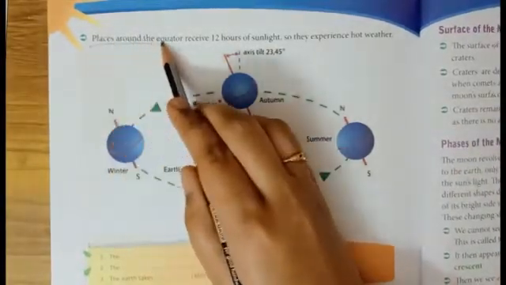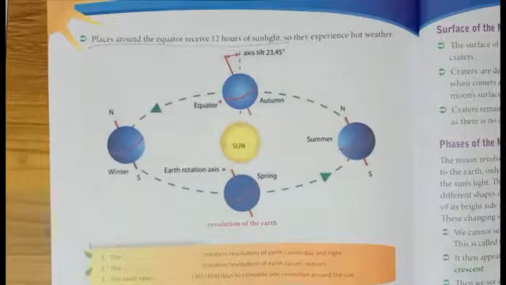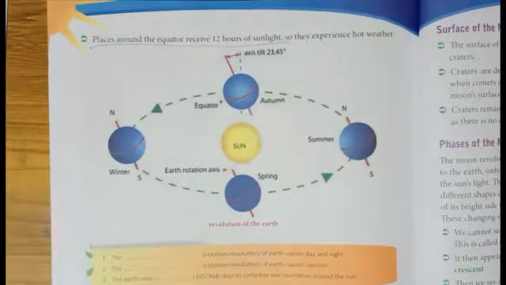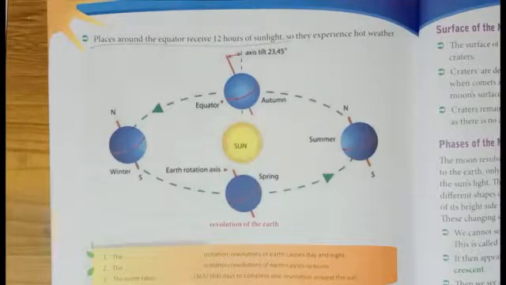Places around the equator receive 12 hours of sunlight. Have you marked up to this much?